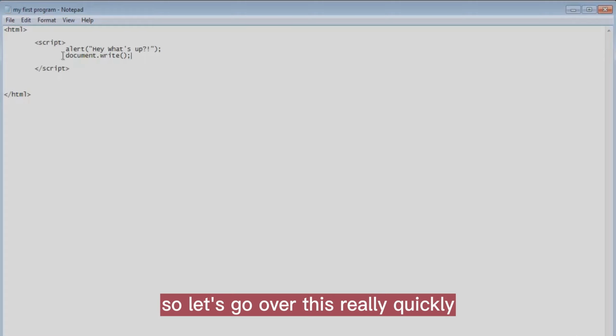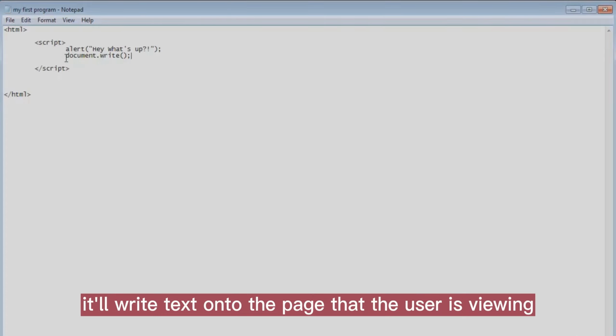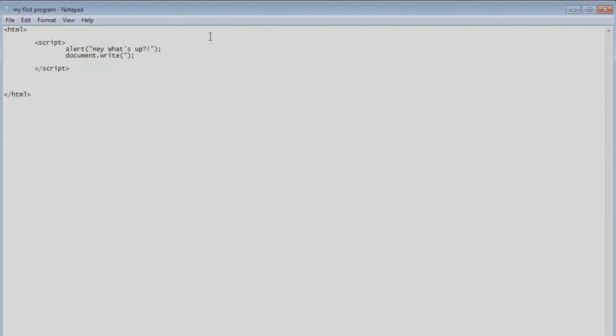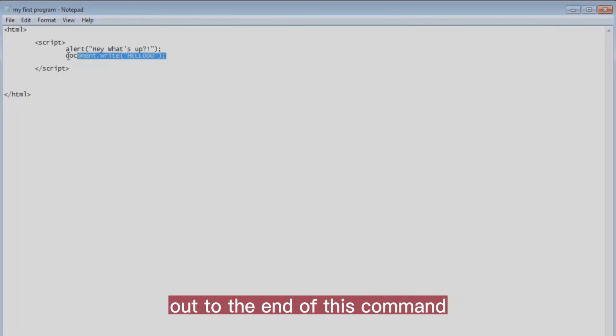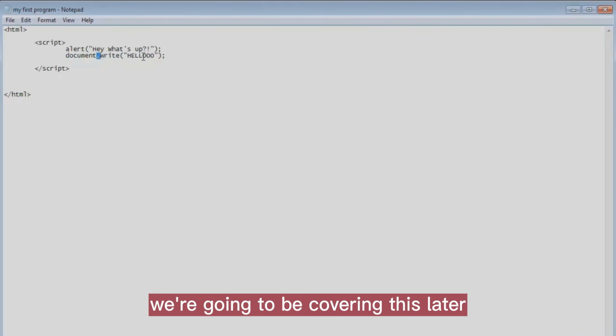So let's go over this really quickly. This is called the document.write command. And what this command does is it'll write text onto the page that the user is viewing. So again, in these brackets here, we can enter in some quotations. And we want to make sure there's a semicolon after the end of this command. Don't worry about what the dot means right now. We're going to be covering this later.